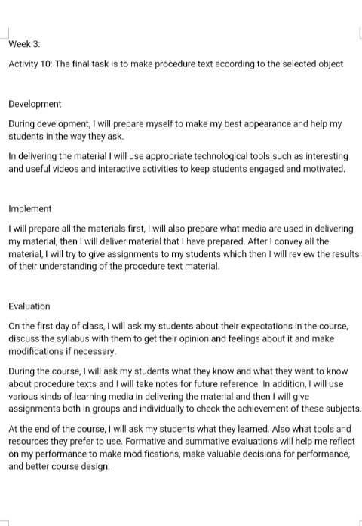Okay, this is all about my lesson plan using the ADI model.